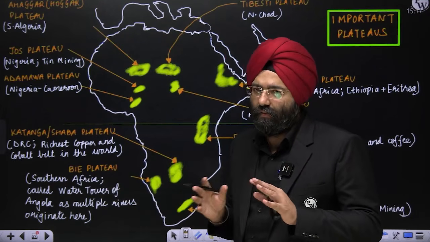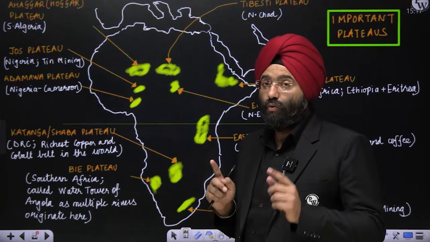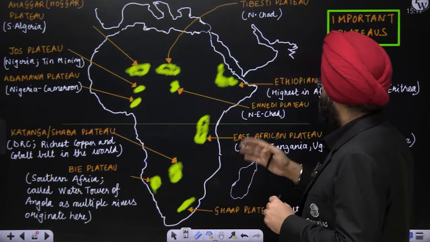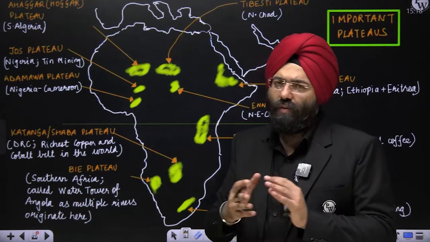Because multiple rivers basically originate from this particular plateau. You can be asked this question that, let us say, they can ask you like East African Plateau is known as the Water Tower. Possibly, if you haven't read it, you will not be able to answer it.